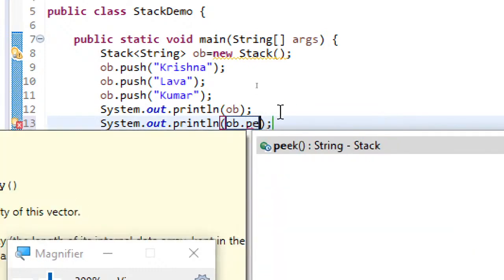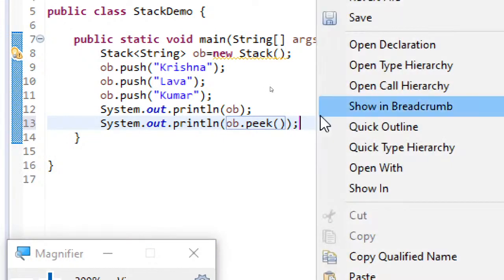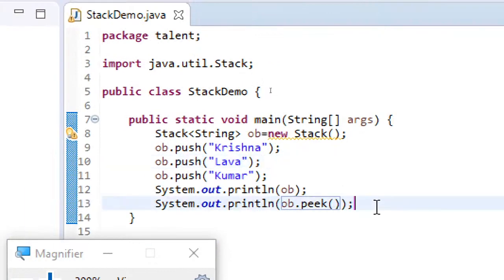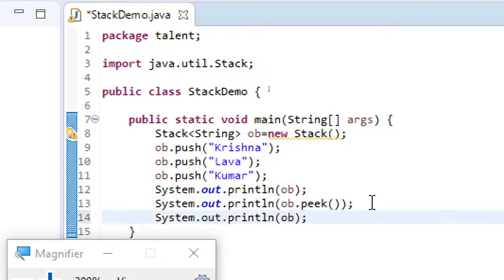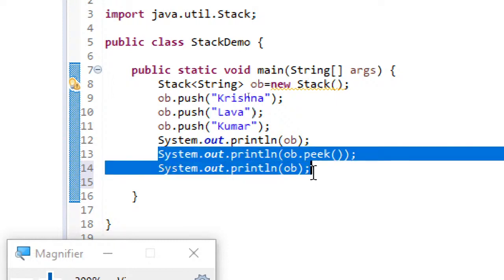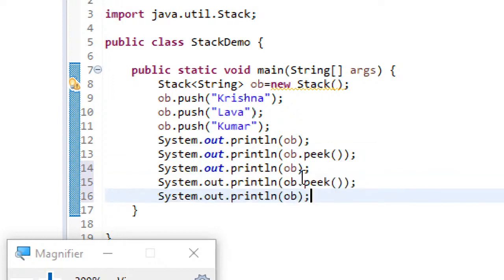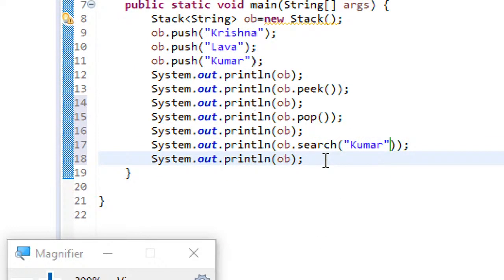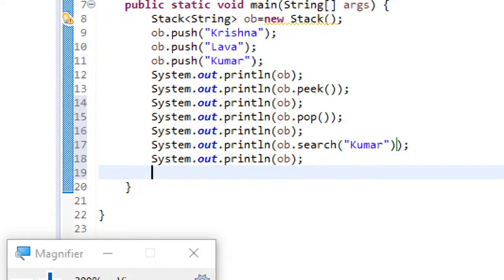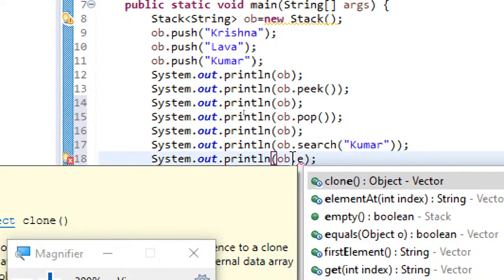Ob dot peek. Okay, what we'll do is I'll just display the same thing after this, and similarly here instead of peek I'll use pop, and okay, here itself I'll just do empty also.